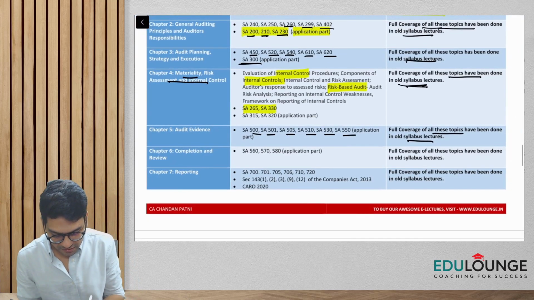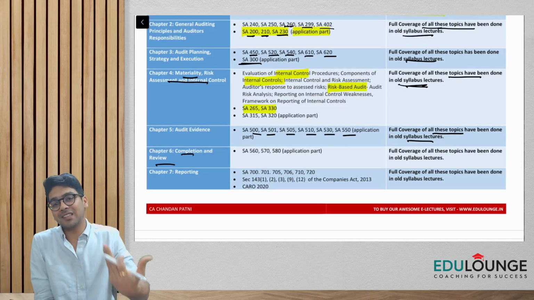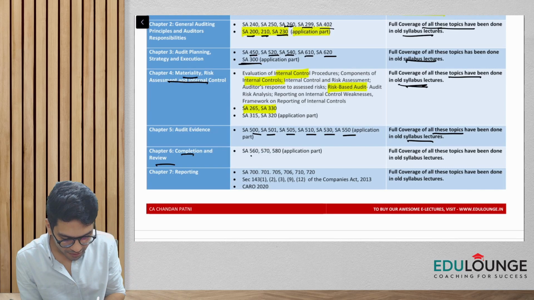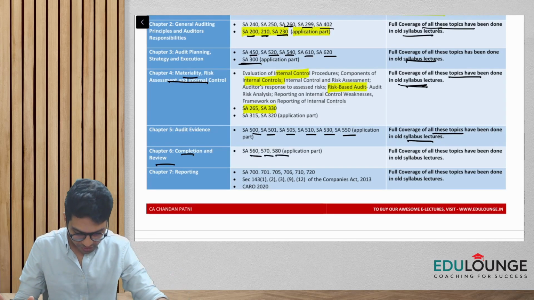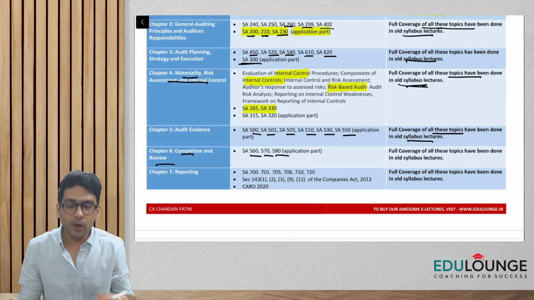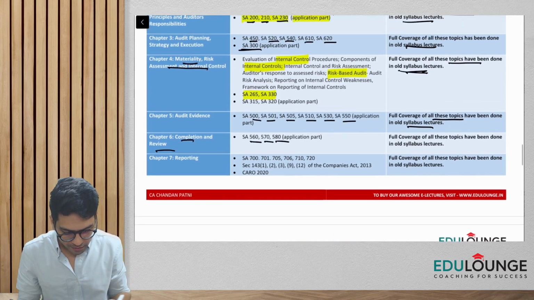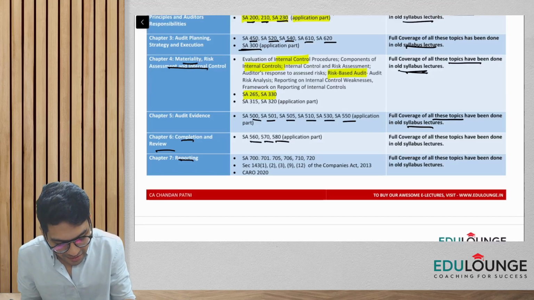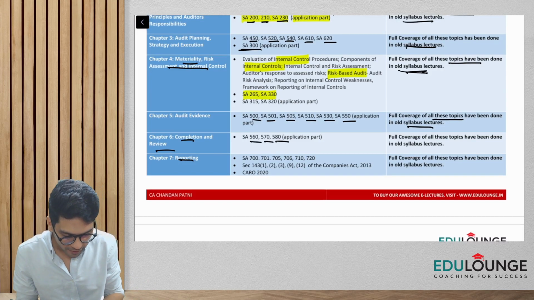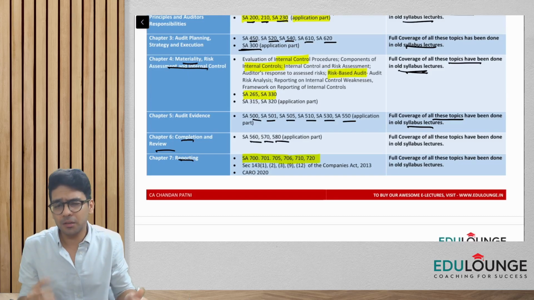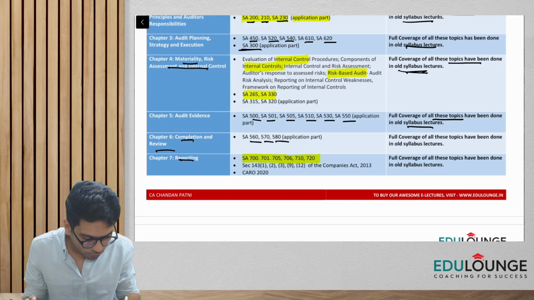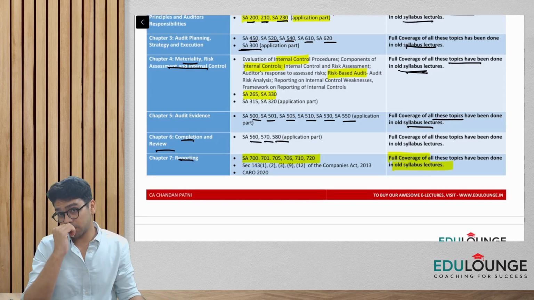Next, chapter 6, completion and review. Again this is a standard-based chapter covering standards 560, 570, 580, everything covered in the old syllabus lectures. And in module number 1, the final chapter that we have is reporting. Again it is a standard-based chapter covering SA 700 series: 700, 701, 705, 706, 710, fully covered, guys, in the old syllabus lectures also.